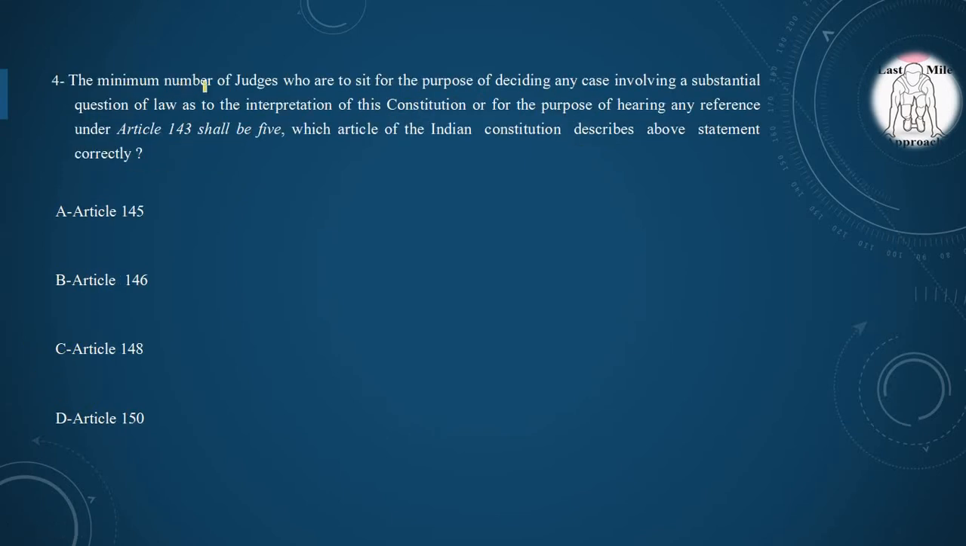Moving to our fourth question, the minimum number of judges who are to sit for the purposes of deciding any case involving a substantial question of law as to interpretation of this constitution or for the purpose of hearing any references under Article 143 shall be 5. Which article of the Indian Constitution describes the above statement correctly? Option A Article 145, Option B Article 146, Option C Article 148, Option D Article 150, and the correct option is option A Article 145.